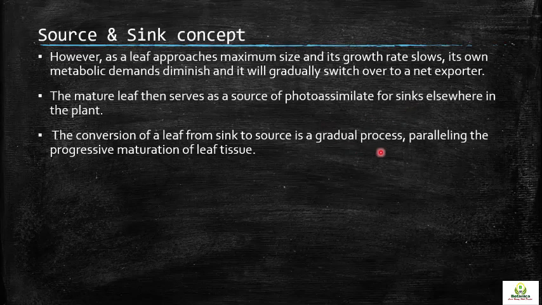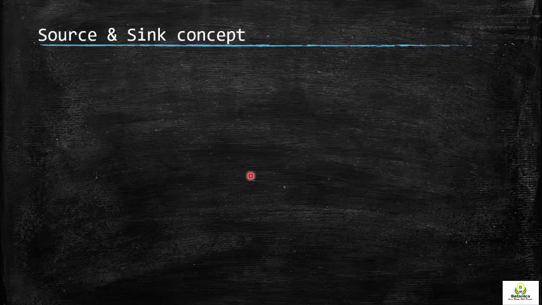It is quite understandable why it is a gradual process, because before the fully mature leaf is formed, there are various developmental stages. There is a bud, and the bud will open, and there is gradual, continuous, slow growth. By undergoing various developmental stages, finally there will be a mature leaf. This gradual process requires food supply, paralleling the progressive maturation of the leaf tissue, which will result in maturation.